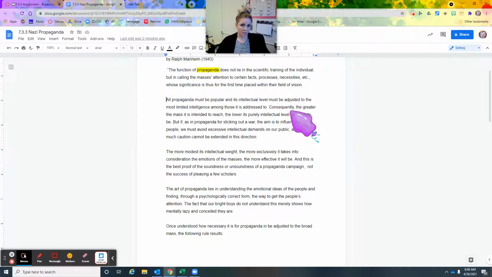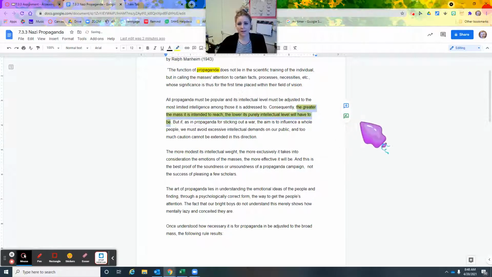Consequently, well, let's read this out. Consequently, the greater the mass it is intended to reach, the lower its purely intellectual level will have to be. I'm going to agree with that. If you want to reach everybody, the greater the mass, so the larger the group of people you want to reach, the lower the level needs to be.